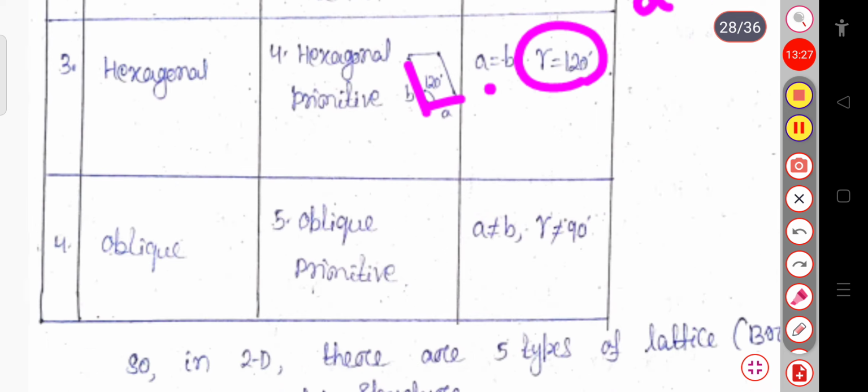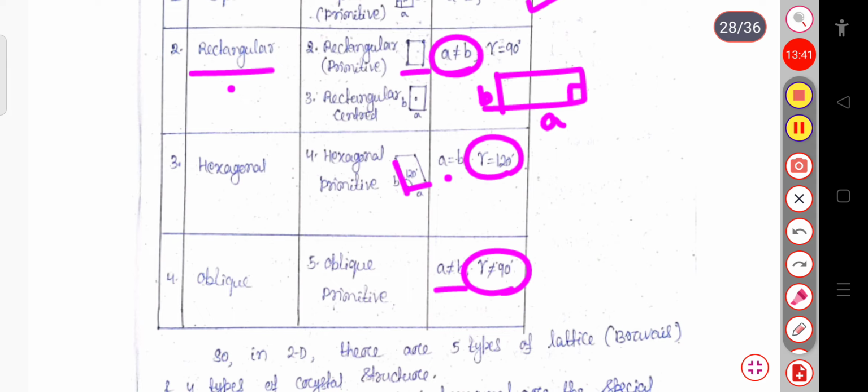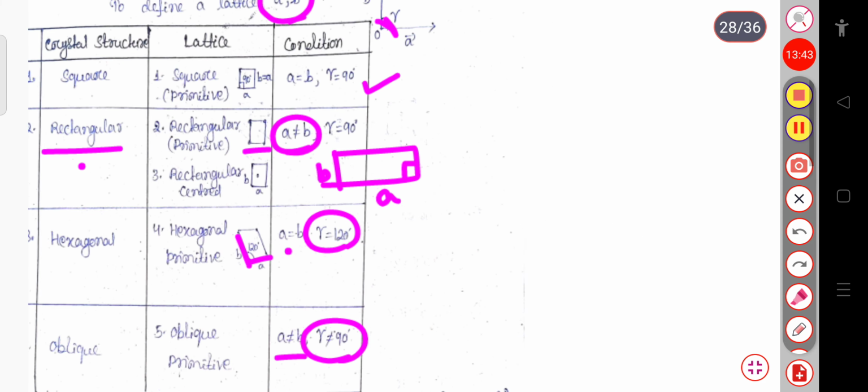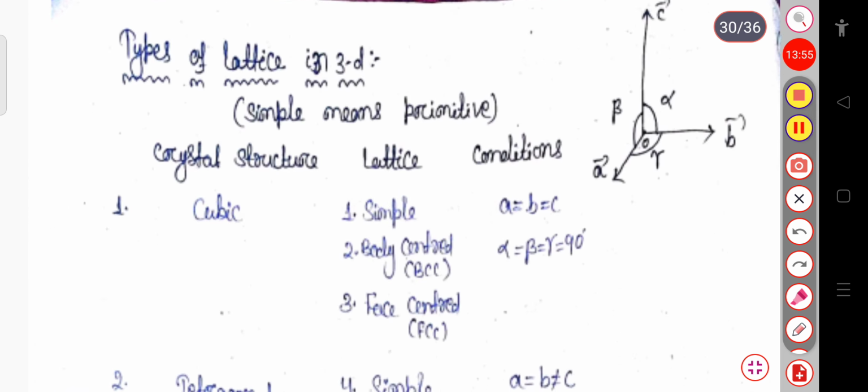Similarly, for the oblique shape, A is not equal to B. The two sides are unequal, and the angle between them is not 90 degree. So there are five types of lattices. That is square primitive, rectangular primitive, rectangular centered, hexagonal primitive, and oblique primitive present in the two-dimensional system. And let me show you the three-dimensional system.